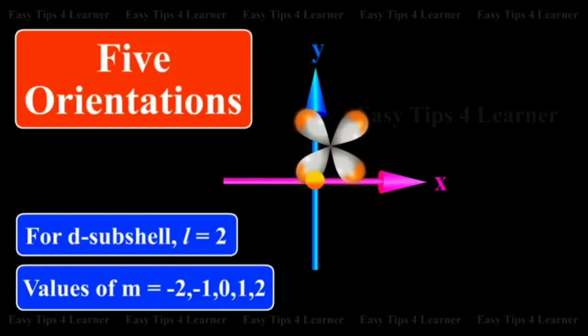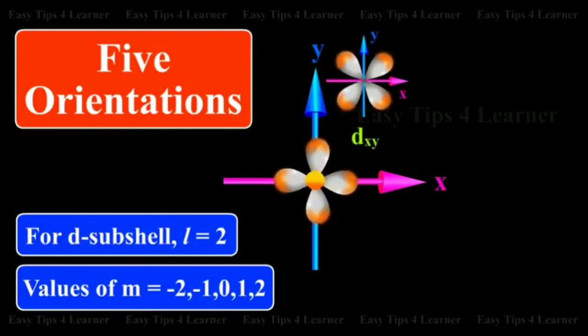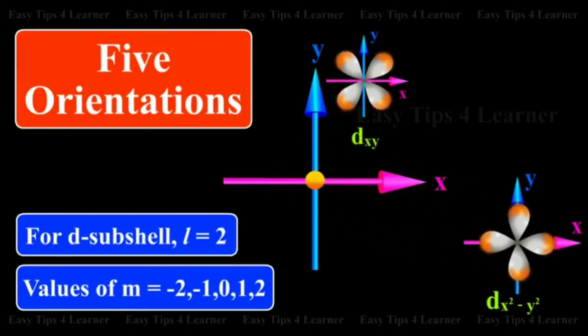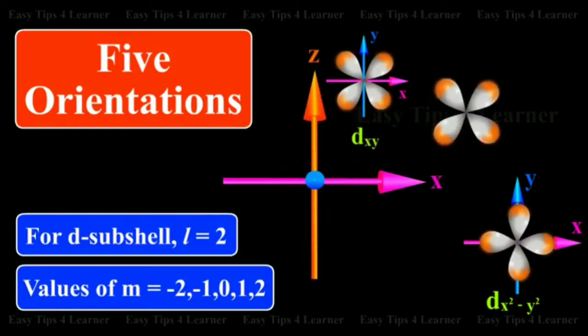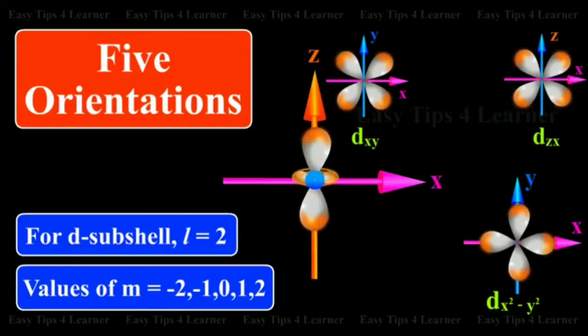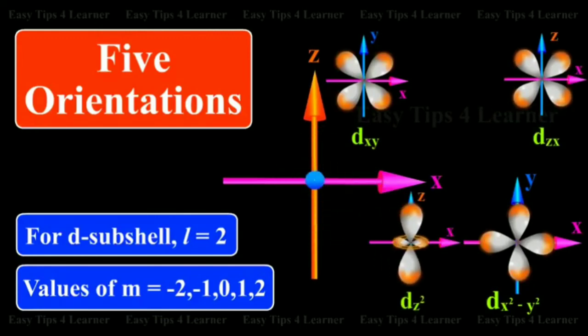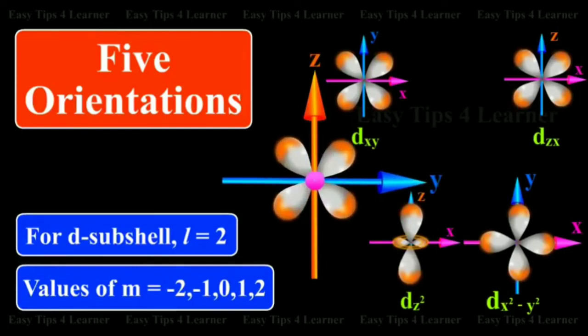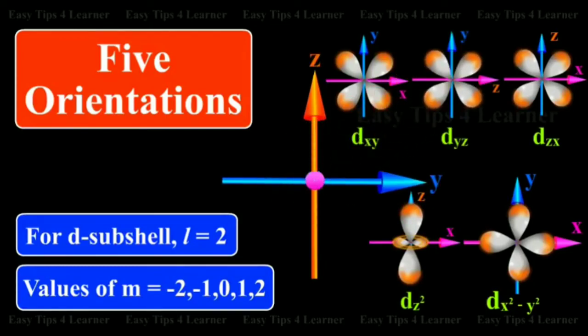They are dxy, dx square minus y square, dxz, dz square and dyz. These 5 orbitals have the same amount of energy and they are known as degenerate orbitals.